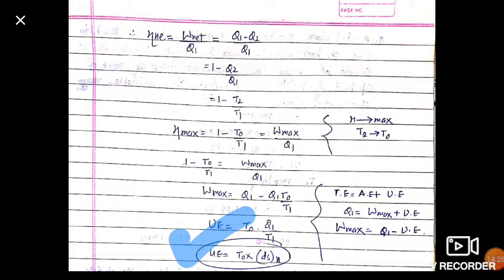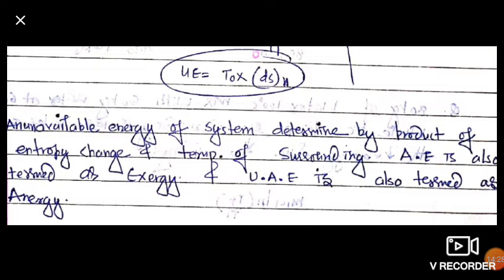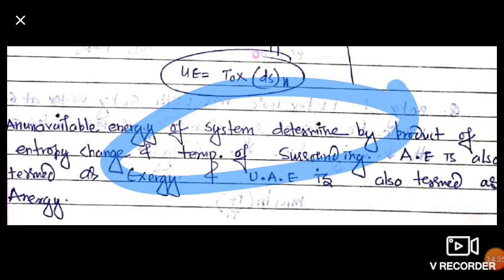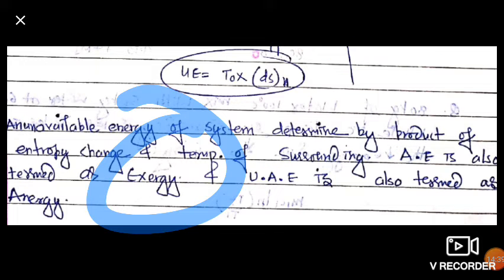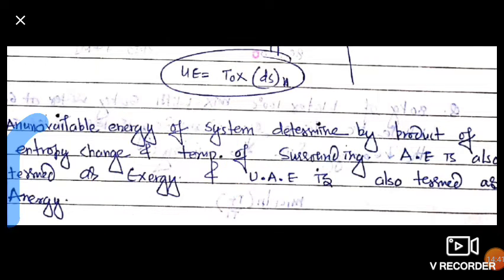Dear friends, the unavailable energy of a system is determined by the product of entropy change and the temperature of the surroundings. And available energy is also termed exergy, and unavailable energy is called anergy. Exergy is available energy and anergy is unavailable energy.